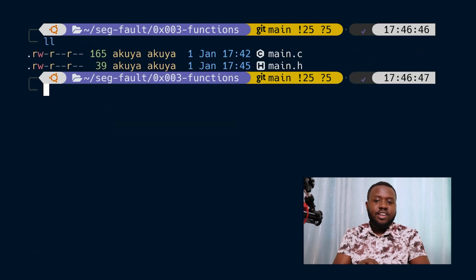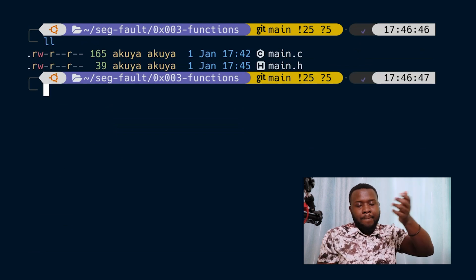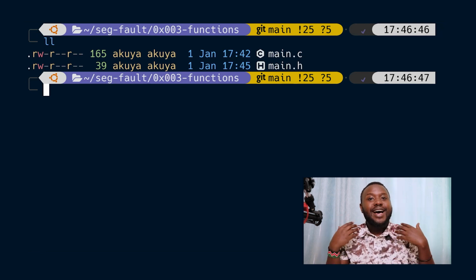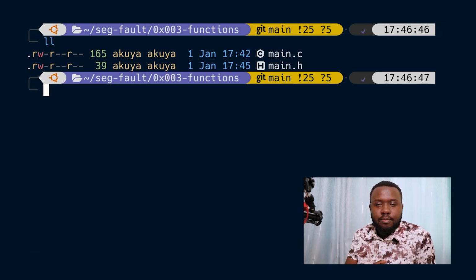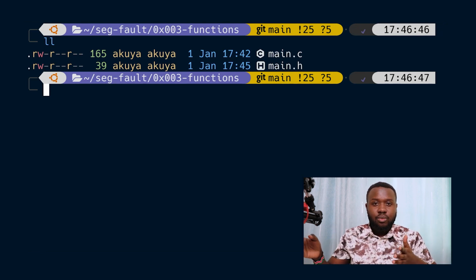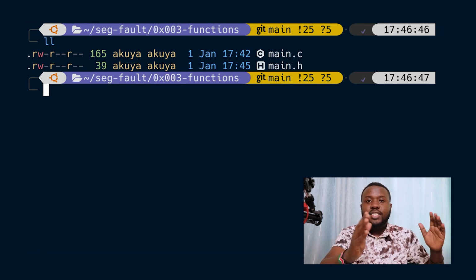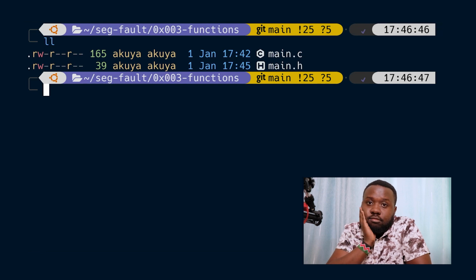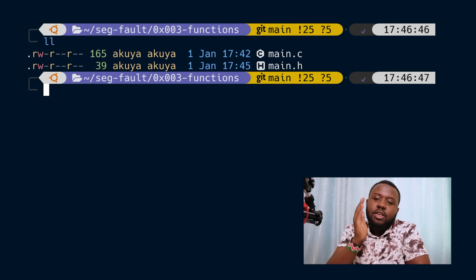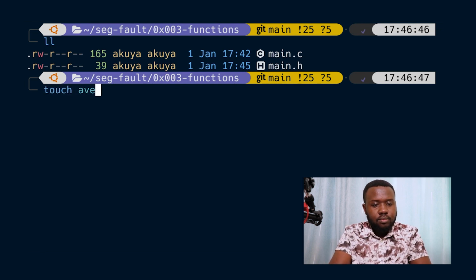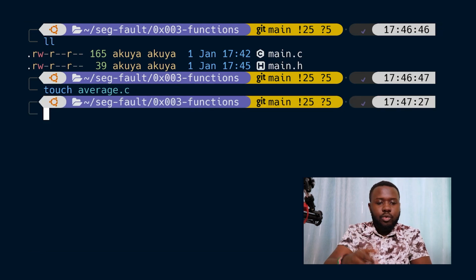Awesome. So as you can see right now, I have two files, a main.c and a main.h file, our header file, and the main function. I'm going to write our function in its own separate file, and I'm going to take you to the second part. We've said the function exists, we've declared it in our main.h file. Now we're going to define the function. So I'm going to create a file called average.c, and this is where I'm going to define the function.